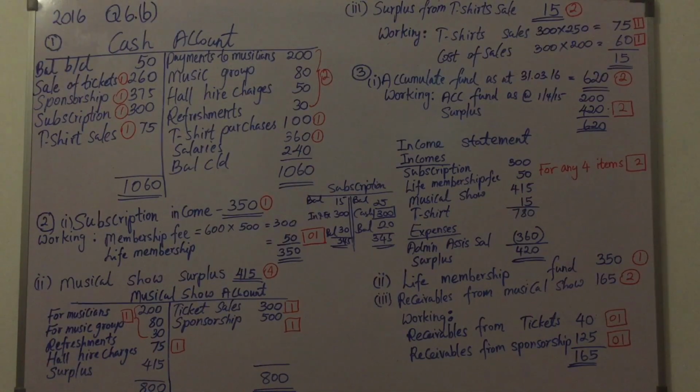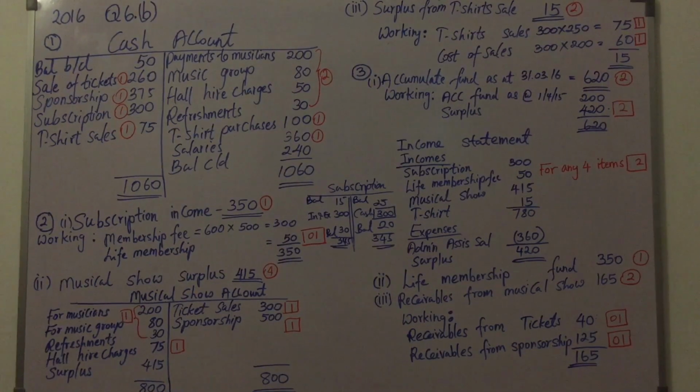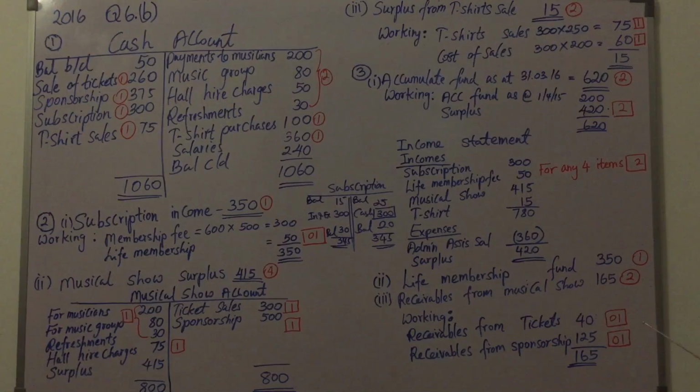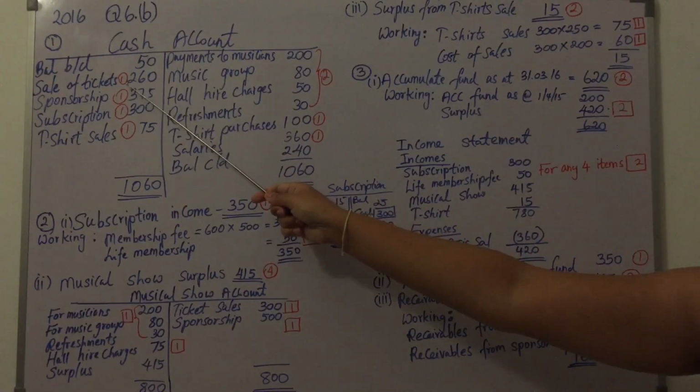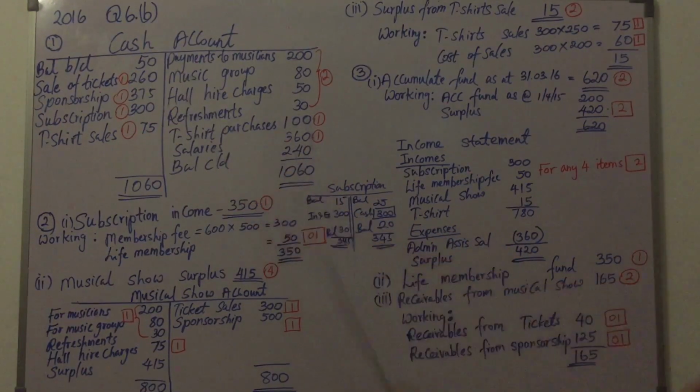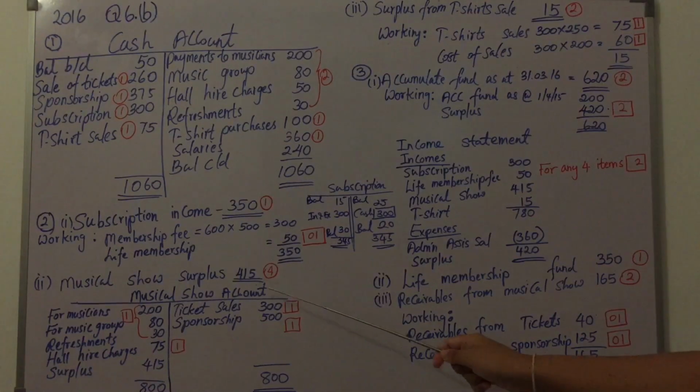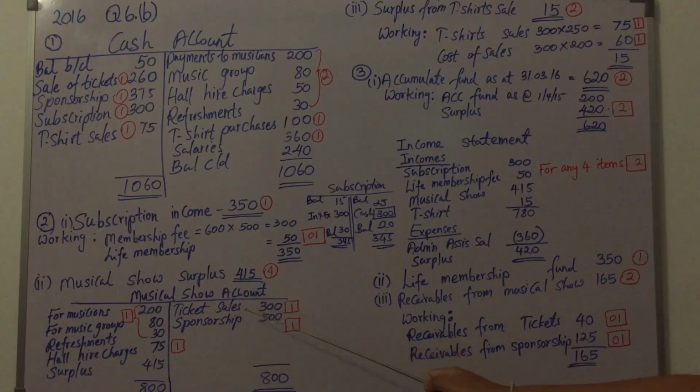Sale of tickets, 100 tickets at 1000 rupees per ticket is 100,000 rupees. And 400 tickets at 500 rupees per ticket, only 80% is received, which is 160. So in total, through the sale of tickets, the association has received 260. So that should be debited to the cash account, sale of tickets 260. And in the musical show account, you need to identify the income relevant to the period and include it on the credit side.